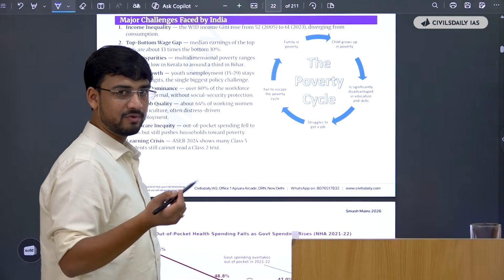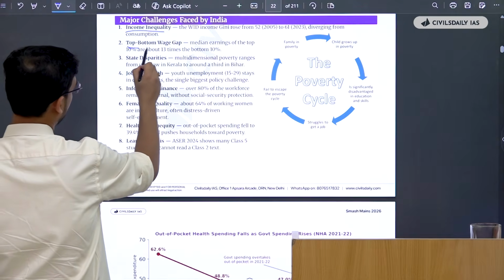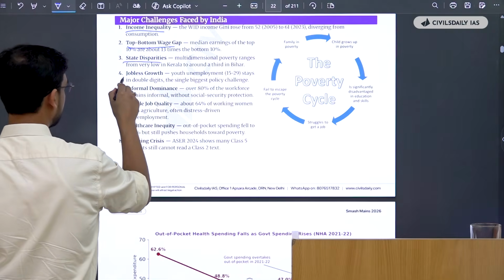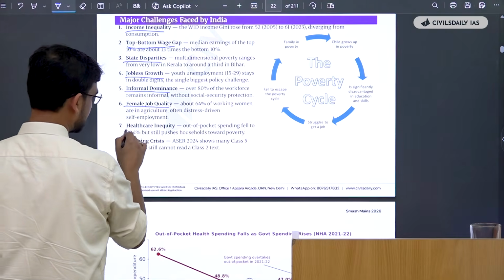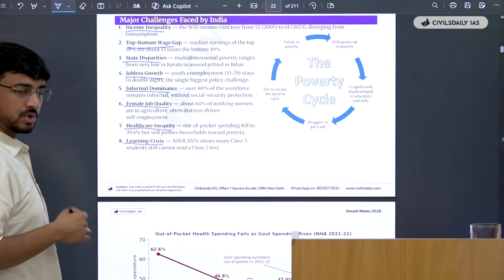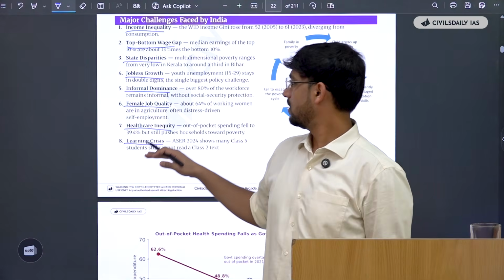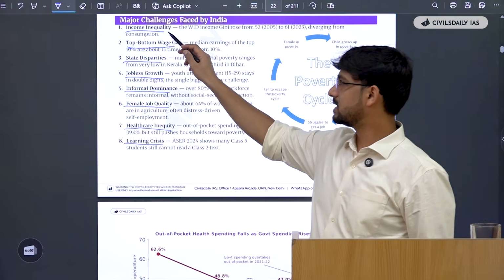So in that way, you have to develop your thinking. See, there's income inequality, then there's top bottom wage gap, then there's interstate disparities, then there's jobless growth, then there's informal dominance, then there's female job quality, then there's healthcare inequality, then there's learning crisis. If you were to understand just this part, that okay, these are the points on which I can think of.